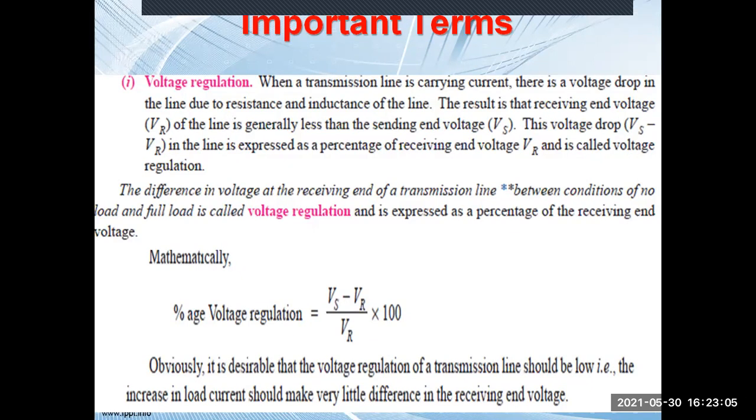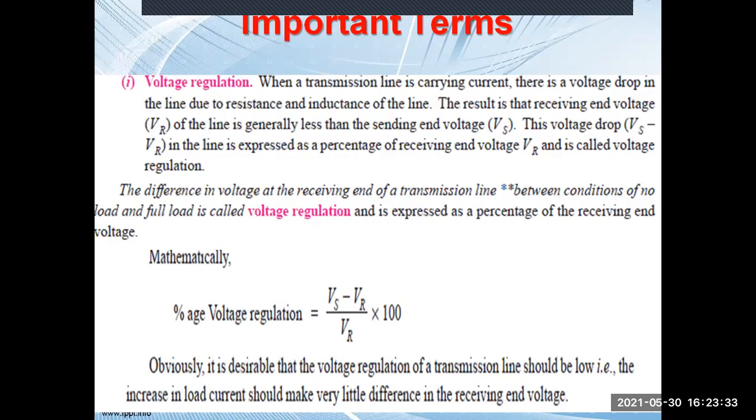So voltage regulation is basically the difference between the sending end voltage and the receiving end voltage, divided by the receiving end voltage, into 100. In general, when a transmission line is carrying current, there is a voltage drop in the line due to the resistance and inductance of the line. The result is that the receiving end voltage of the line is generally less than the sending end voltage. So this voltage drop, Vs minus Vr, expressed as a percentage of the receiving end voltage Vr, is called the voltage regulation.